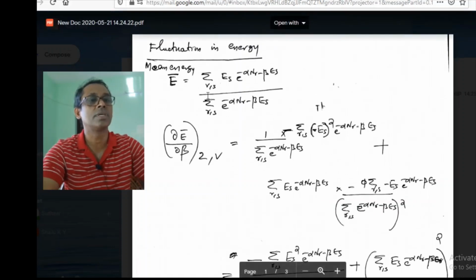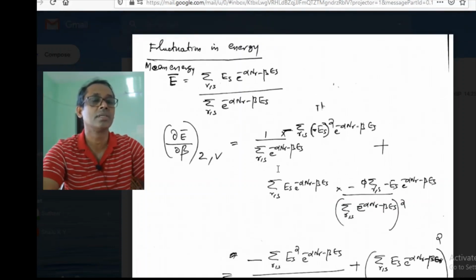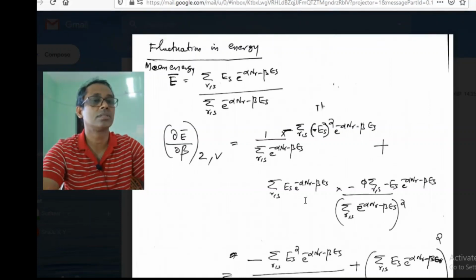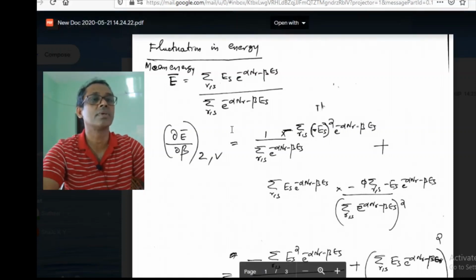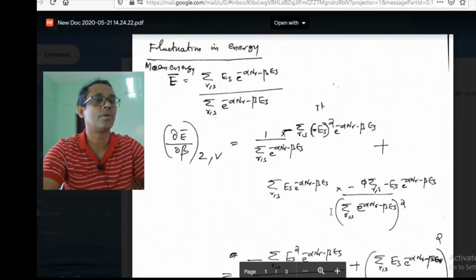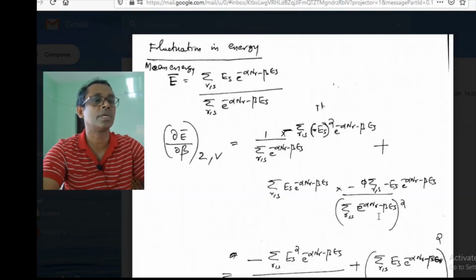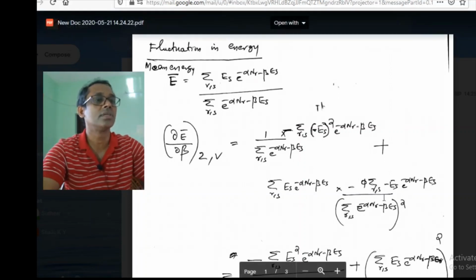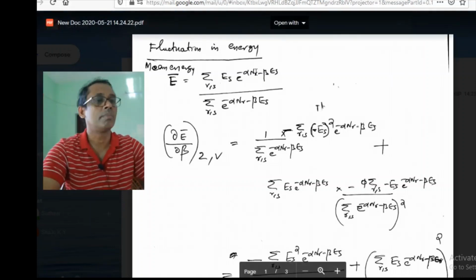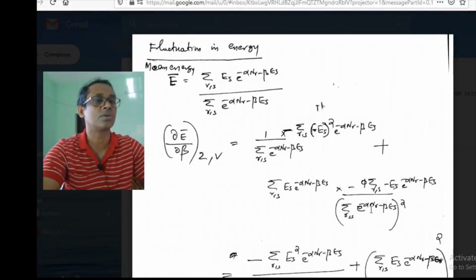First we keep 1 over sigma e to the power minus alpha n_r minus beta E_s fixed, and differentiate sigma E_s e to the power minus alpha n_r minus beta E_s. Then we have minus 1 over sigma e to the power minus alpha n_r minus beta E_s, squared, and we differentiate the denominator, giving minus E_s e to the power minus alpha n_r minus beta E_s.